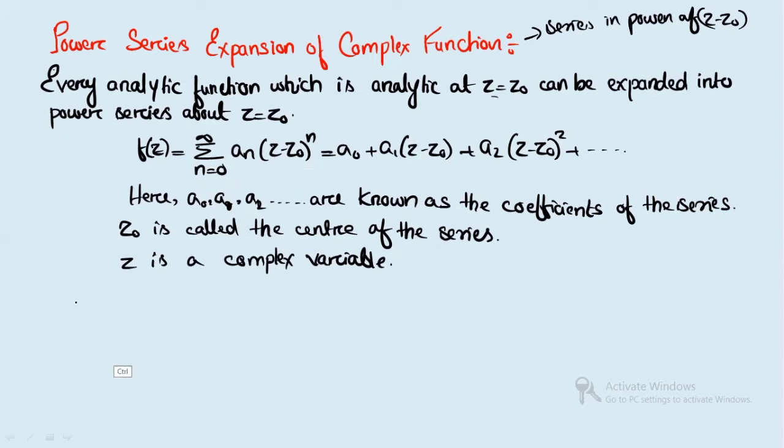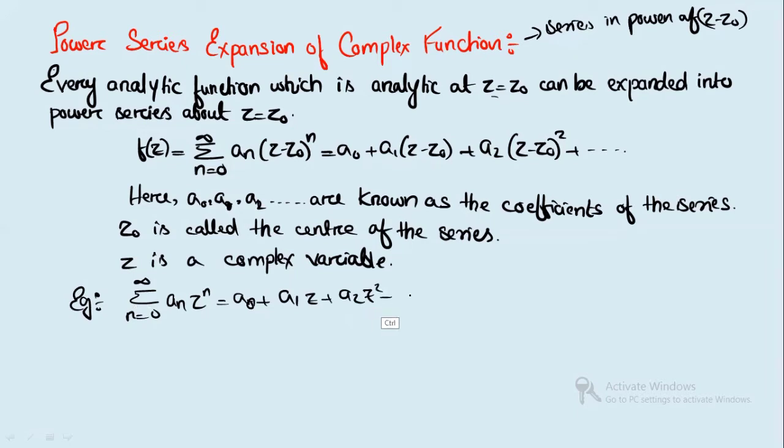All right, so I can write an example here. Let us consider an example. For example, if I consider summation n equals 0 to infinity a_n z to the power n, this is the function we are considering. You can write it as a naught plus a1 z plus a2 z square, and it will continue. This is an example of a power series, right? Because here we have a series in powers of z minus z naught, and this is z minus 0 here.